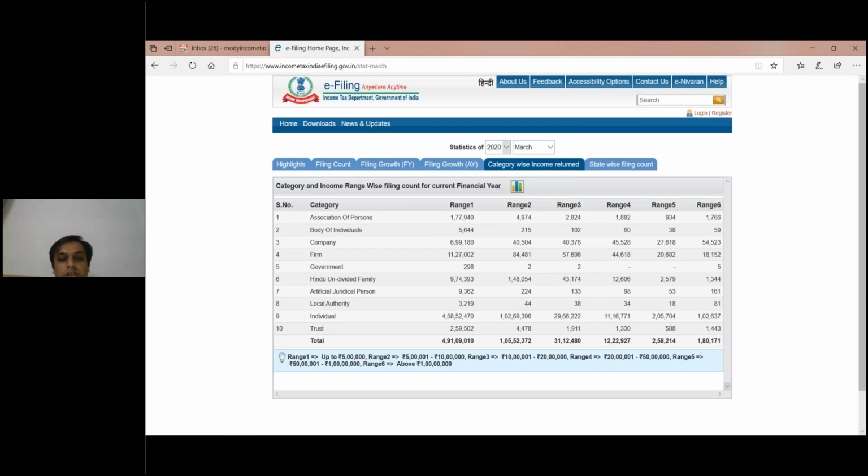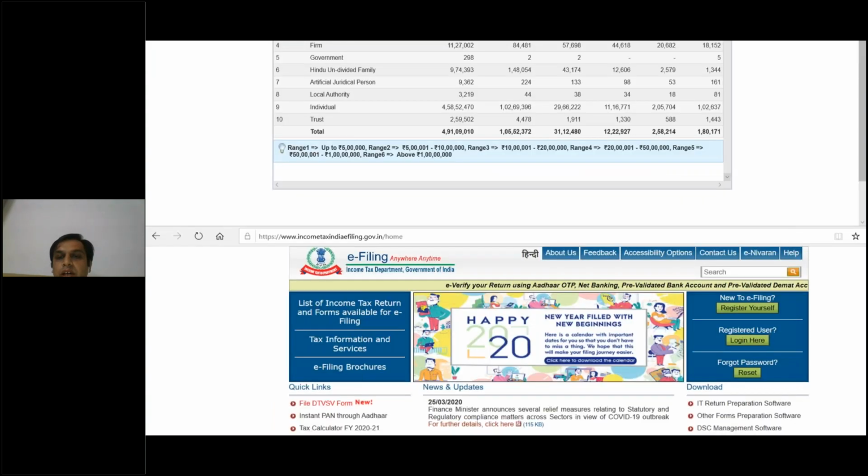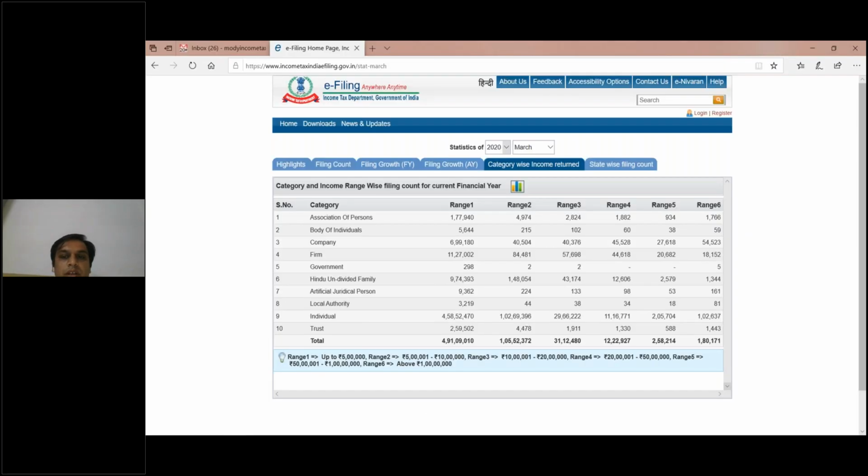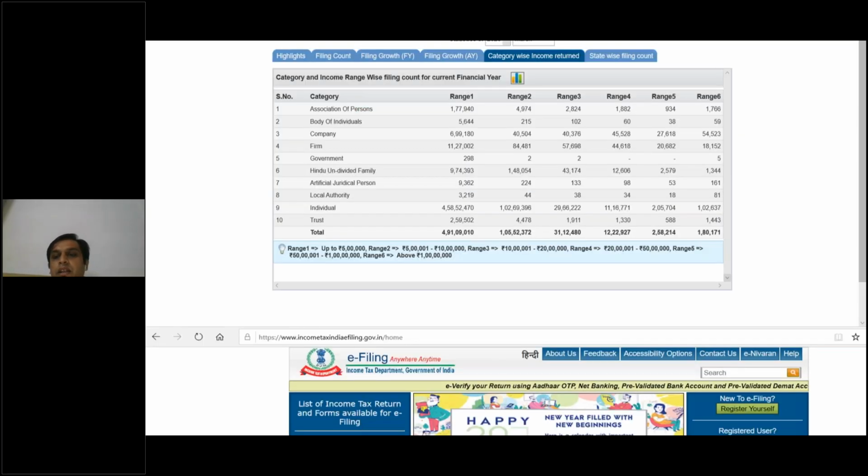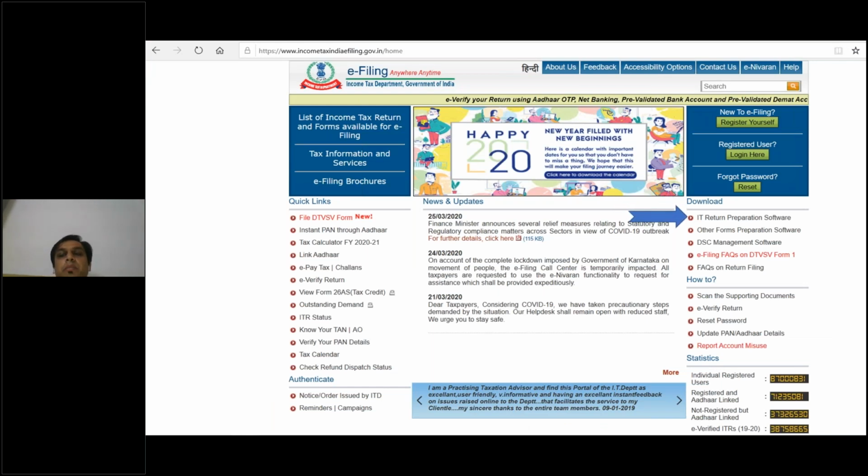Okay, so this is the range where the people who have shown incomes above certain income tax limits are filed in a different way. Range 1 is for income up to 5 lakhs, range 2 is for 5 to 10 lakhs, and range 3, different ranges are given. I'm not going into state-wise filing counts. We are going to the next thing. We will now download the IT return preparation software, and we will go ahead with the same.